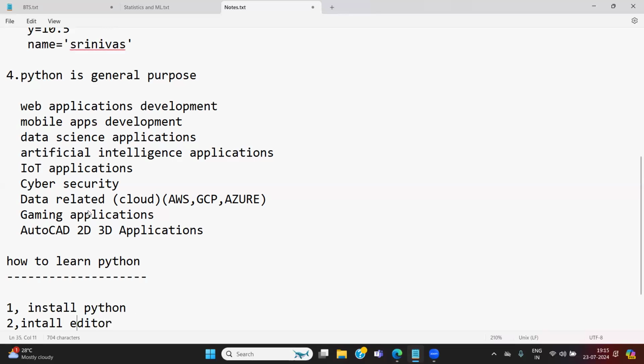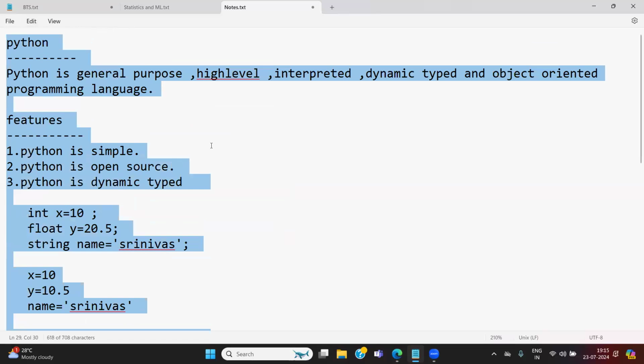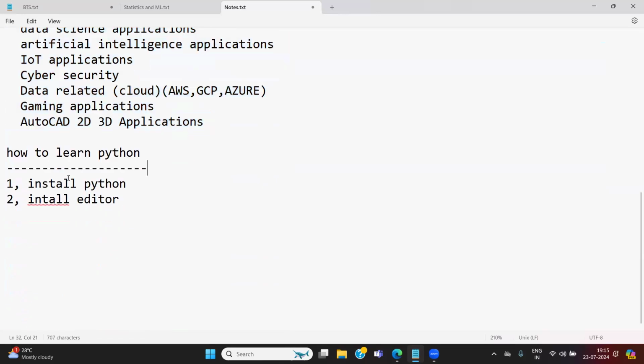If somebody asks me, sir, I am very much interested to learn Python, what do I need to do? Sir, actually, your trailer is very good. You are highlighting Python. Python is very popular, Python is dynamic typed, and Python is vastly used in multiple kinds of application development. Now, I am very much interested to learn Python, sir. What do I need to do immediately? Tell me, sir. Then immediately I will tell how to learn Python. If somebody asks me how to learn Python, I will tell them: install Python, install editor, write your Python code and execute the code. Write code and execute.